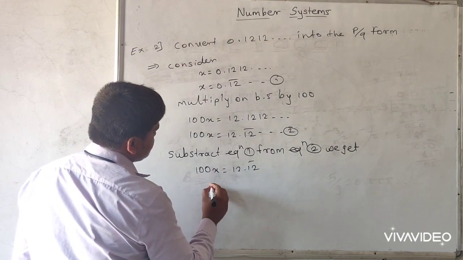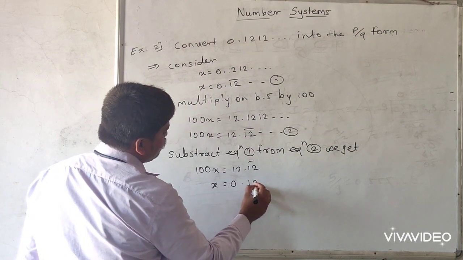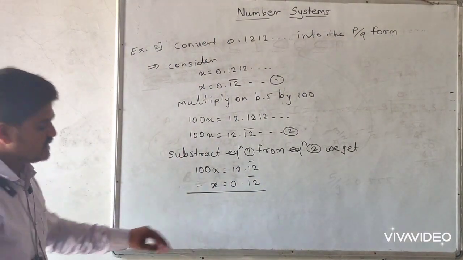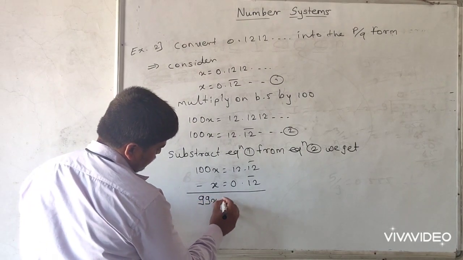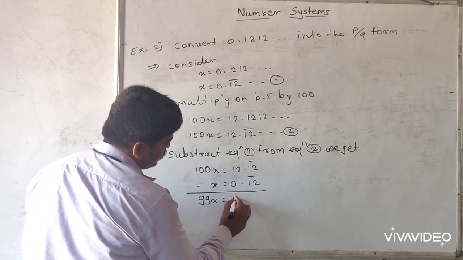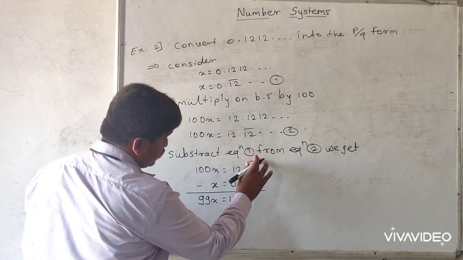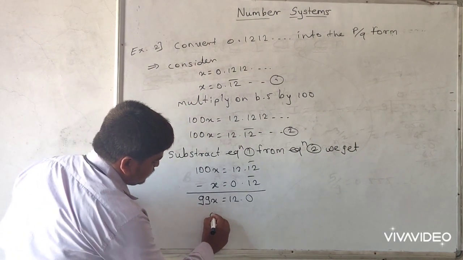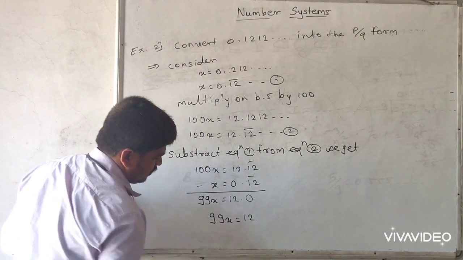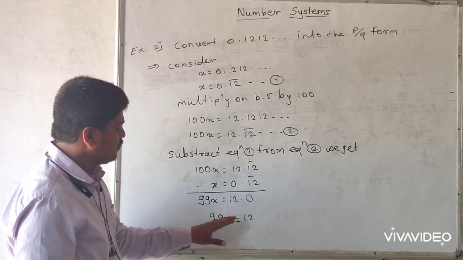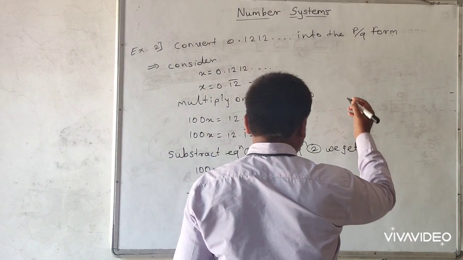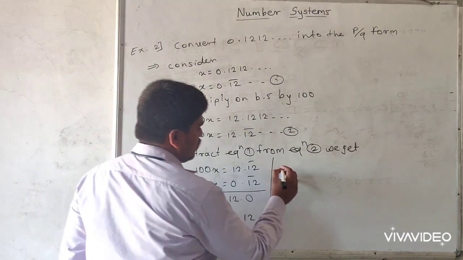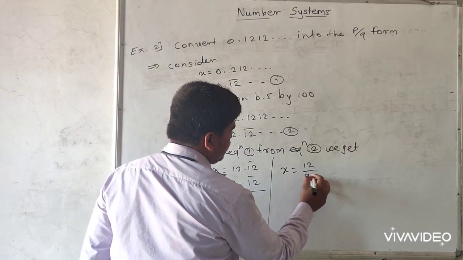Then equation 1 is x is equal to 0.12 bar. So subtract these two equations. 100x minus x is 99x, is equal to 12 minus 0, that is 12, decimal point as it is, then 12 bar minus 12 bar is 0. So directly we can write 99x is equal to 12. Find the p by q form of this decimal expansion. 99 is multiplied, so it is divided on the other side. So x is equal to 12 by 99.